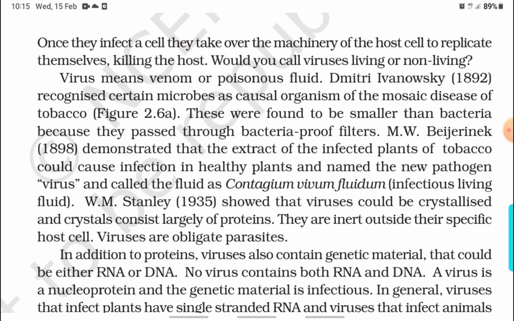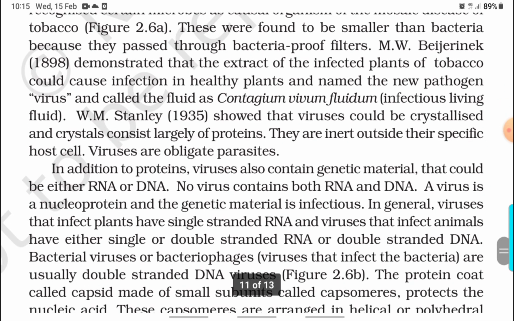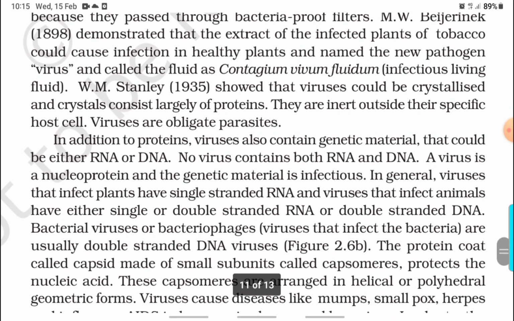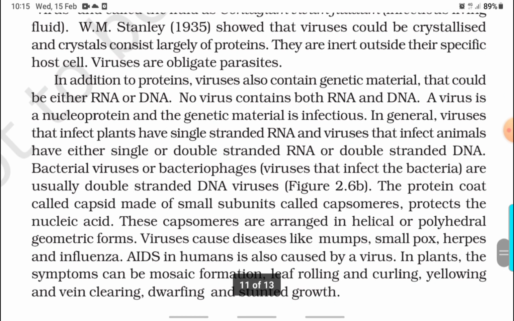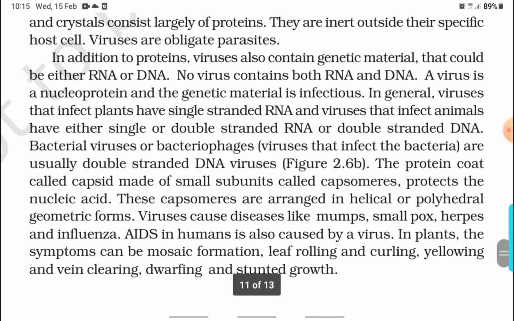M.W. Beijerinck demonstrated that the extract of the infected plants of tobacco could cause infection in healthy plants and named the new pathogen virus and called the fluid as contagium vivum fluidum, infectious living fluid. W.M. Stanley, 1935, showed that viruses could be crystallized and crystals consist largely of proteins. They are inert outside their specific host cell.